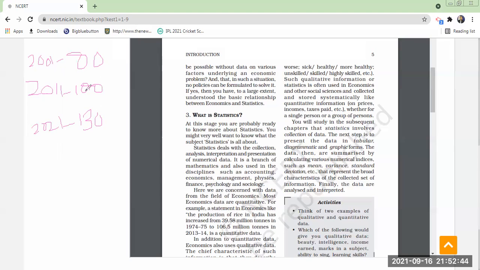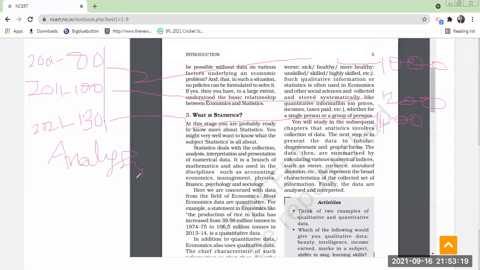In the year 2001, our agricultural production is, let us take for example, 1000 metric tons. In the year 2011, it reached 1200 metric tons. In the year 2021, it reached 1400 metric tons. Let us take this for our easy understanding. Based on this, you are going to analyze. You are going to use various techniques and estimate what our population is going to be in the year 2031.